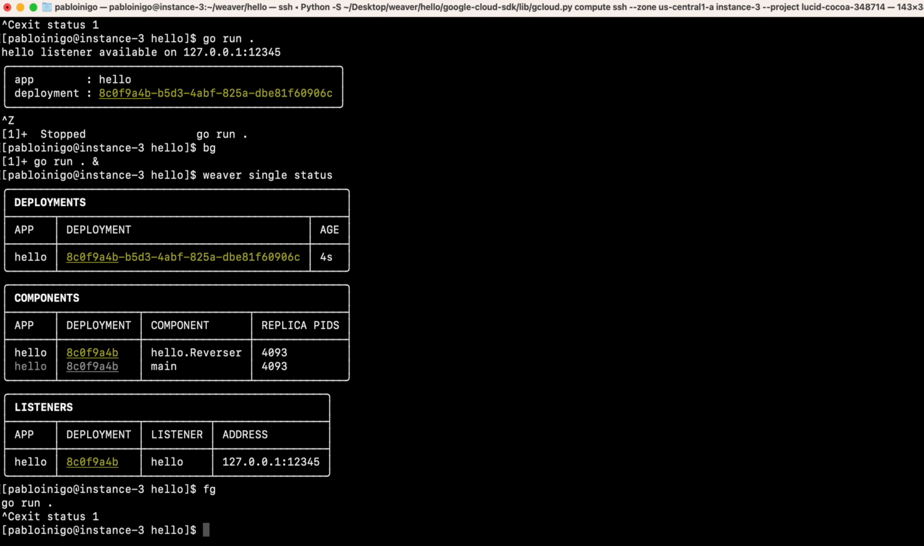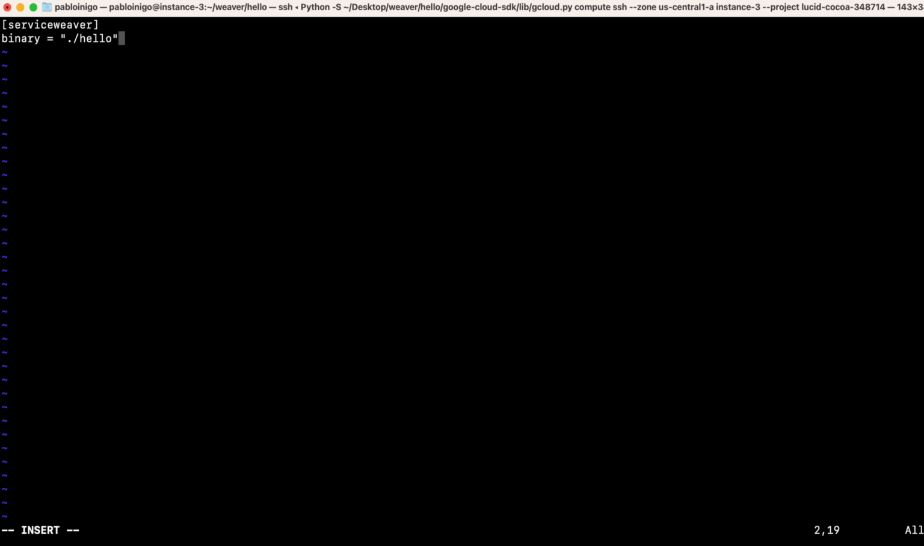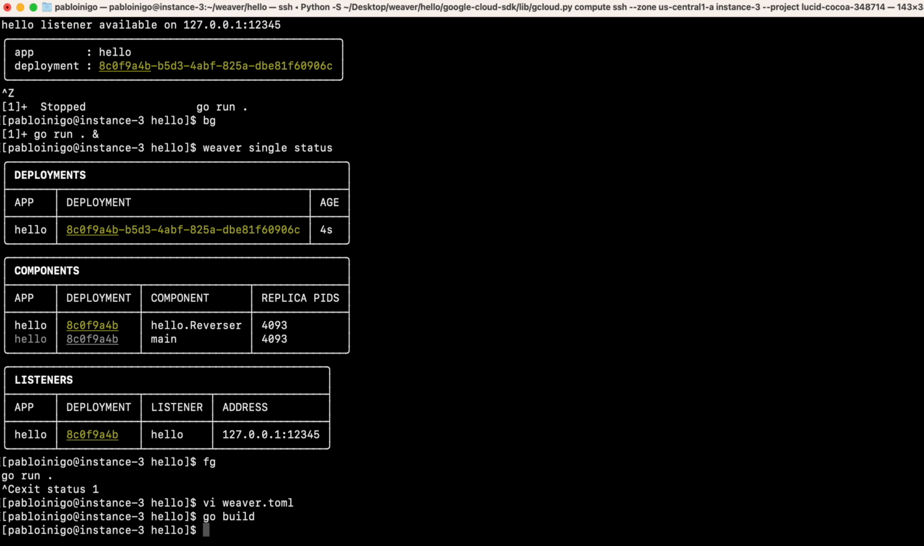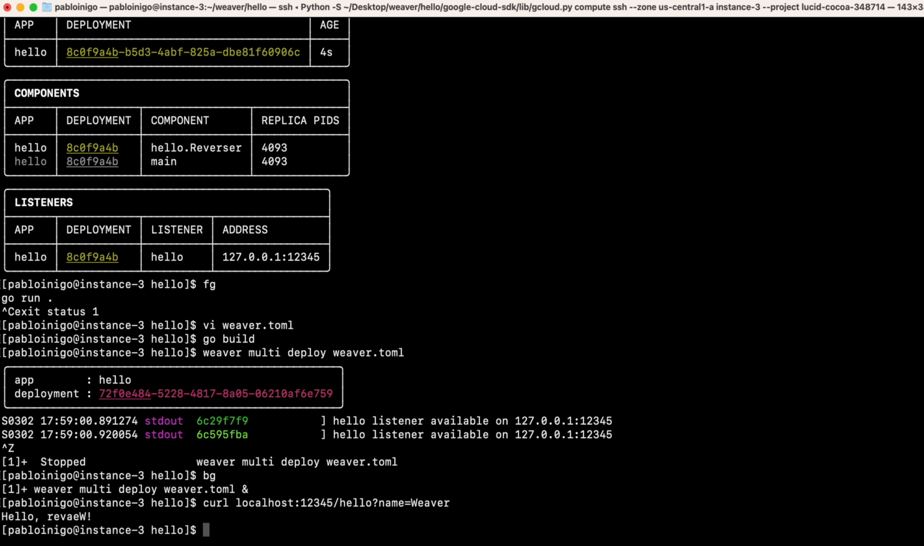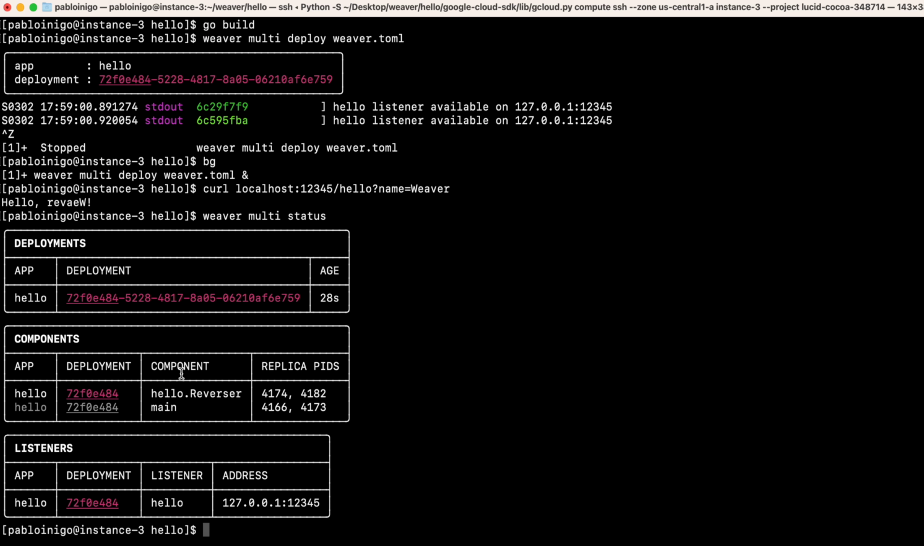The next step is the multiprocess way to work. What we are going to do is split those two components into two processes. To do that, we need to create a TOML file that describes the process. After that, we need to execute go build and now weaver multi deploy weaver.toml. What will happen is the same as before, but this time we can see two different processes, one per component. If we send it to the background as always and execute curl to the URL, we'll have the same output, but when we execute weaver multi status, we can see that every component has a different PID, and if you remember, before it was only one PID.